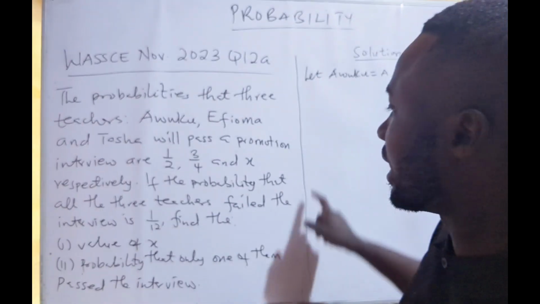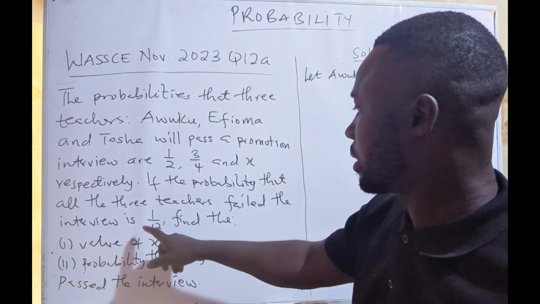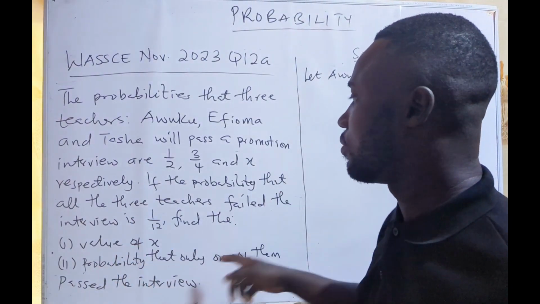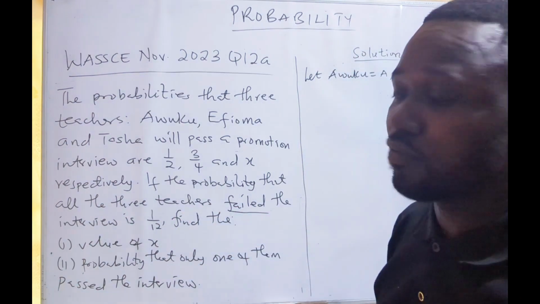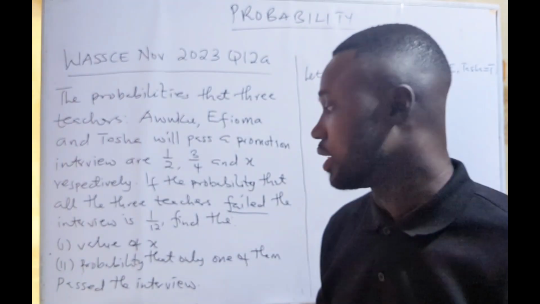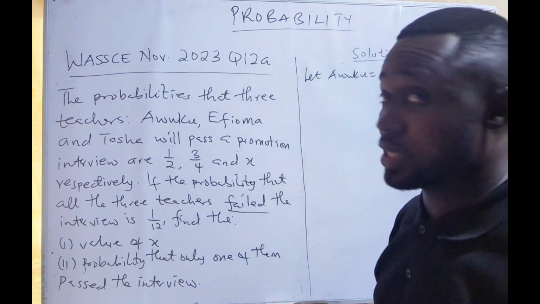And the probability that we are given in the question is 1/12, and that is that all the 3 of them will fail. We are supposed to use that to find the value of x.